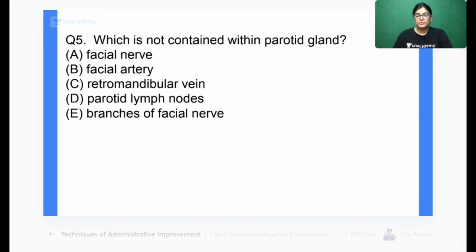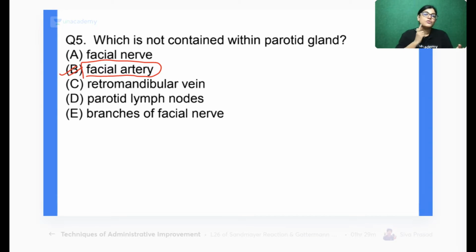Okay, 40-50% of students have given the right answer, and the correct answer is the facial artery. If you look at the parotid gland, the structures traversing it are the facial nerve and its branches, the retromandibular vein, and also the external carotid artery and its branches like the maxillary artery and superficial temporal artery, but not exactly the facial artery. The parotid lymph node is exactly located there. So we have to choose one structure which is not traversing inside the parotid gland, so we will go with the facial artery.